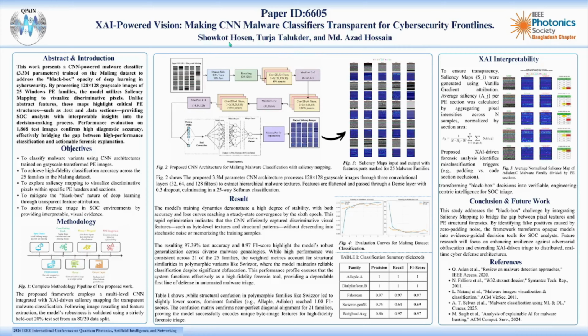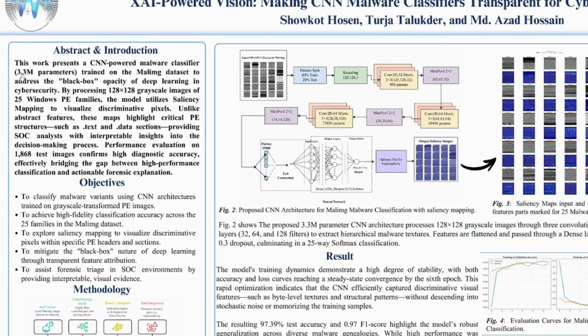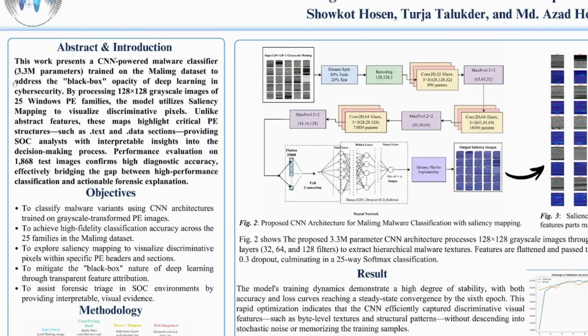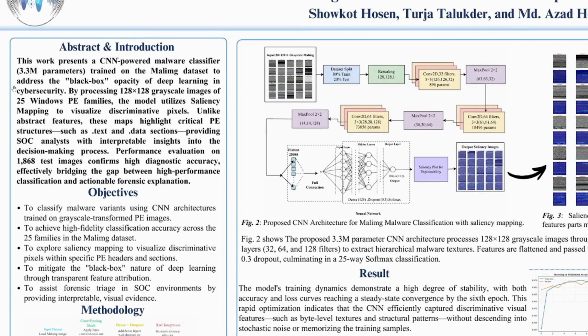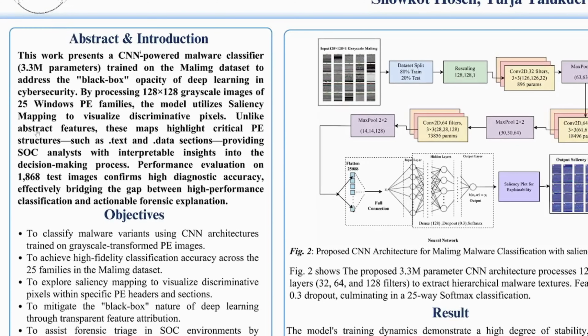In this presentation, I, Shaukat Hussain, will demonstrate how we integrate explainable artificial intelligence with a CNN-based malware classifier to address one of the most critical challenges in cybersecurity AI systems, the black box opacity problem. We decided to work on this topic because modern cybersecurity increasingly relies on deep learning for malware detection. However, while CNNs achieve high accuracy, they operate as opaque black box systems. In security operations centers, analysts require forensic-level interpretability, not just predictions.